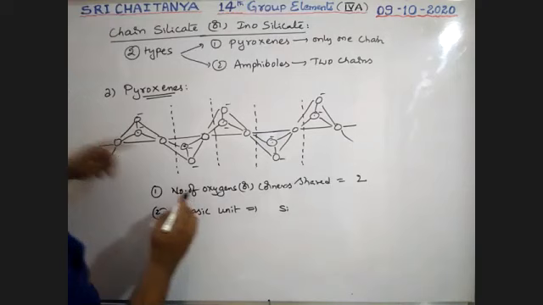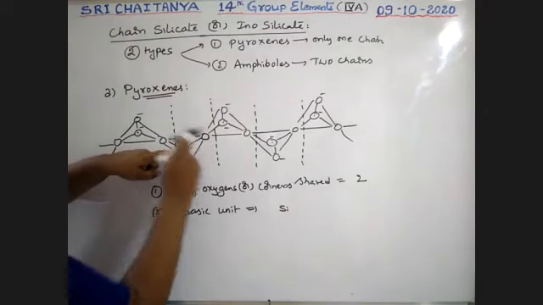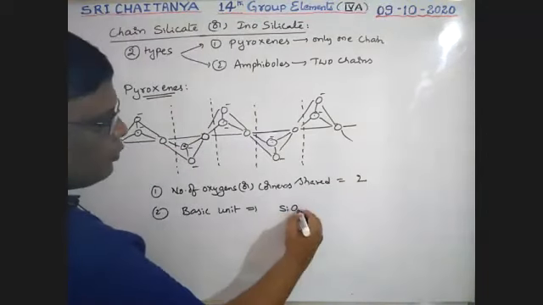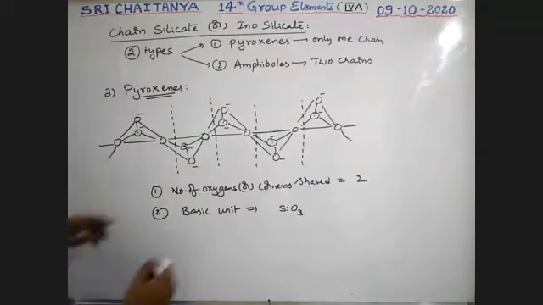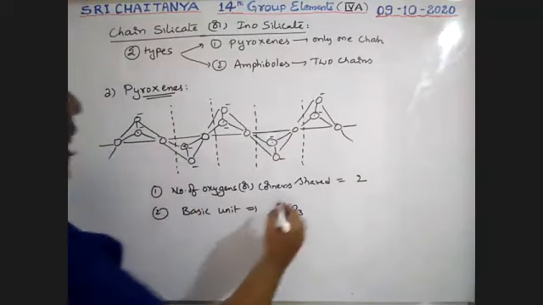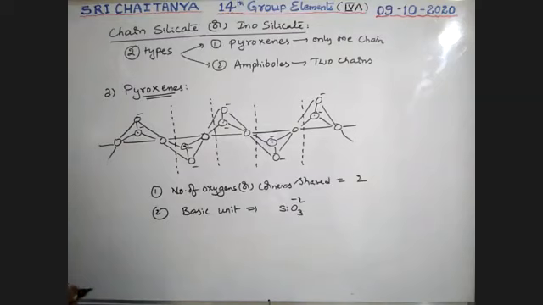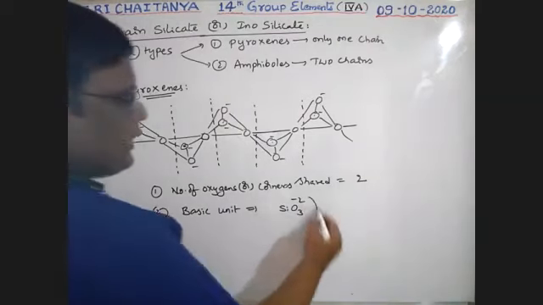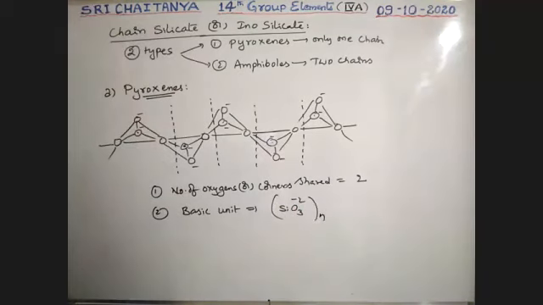Silicon, then 3 oxygens: O3. Next, the charge is minus 2. So SiO3 with a charge of minus 2, repeated n times. SiO3 2 minus is the basic unit.